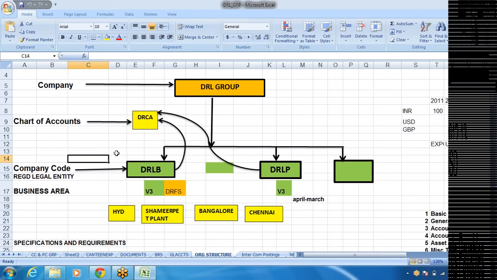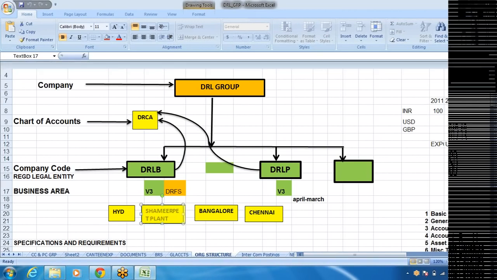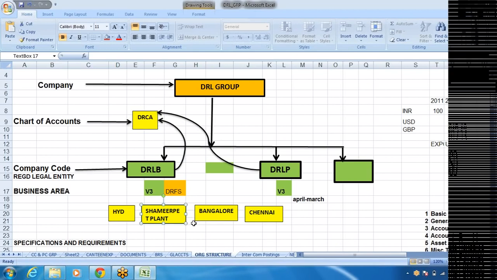So the company code is nothing but a registered legal entity as per the Companies Act of any country it may be, right? So that should be defined as company code. So this is the group company and the company code. And wherever you are doing your business, maybe we can call it business area, right? Here it is in Hyderabad, and they have their plant in Shamirpet. Okay, we can define it as a plant for the time being, because really the plant organization object is going to be defined by production planning consultants.